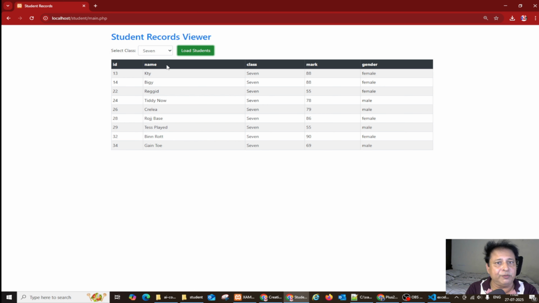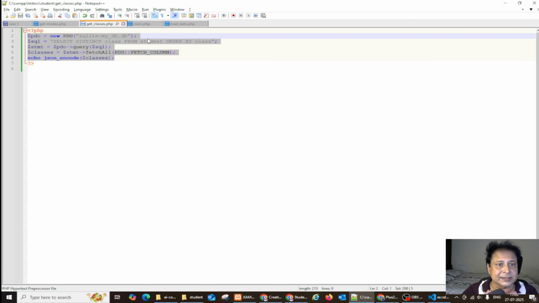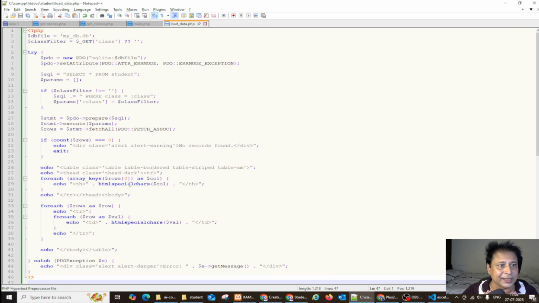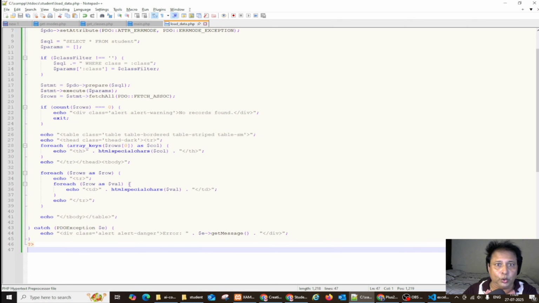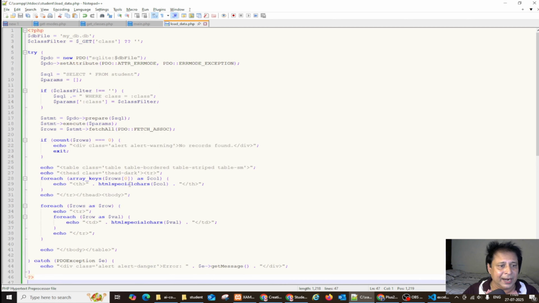It will give me one additional file because it's using that, and give me the code for my main and the change in filter. If you understand the PHP code, here it is, the load data also. You can see this is exactly the code. I have just copied it from there and used it. I have not written a single word myself.